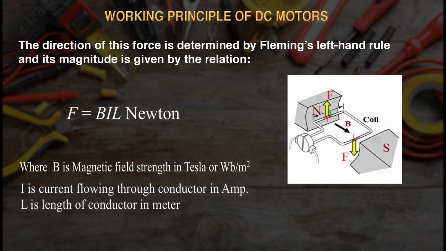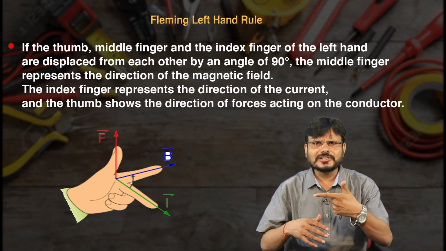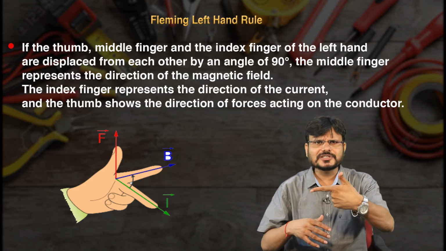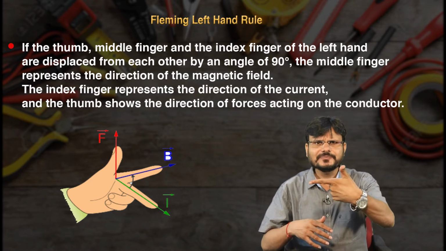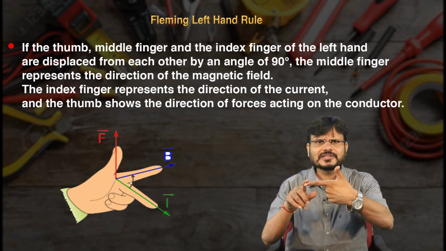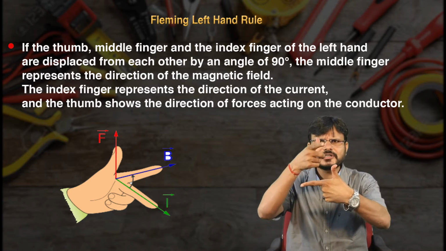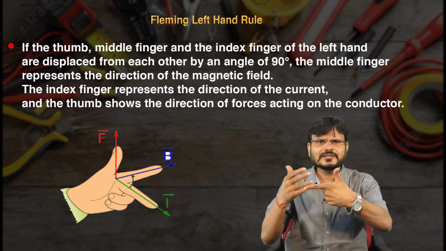So before going to discuss in detail the working principle of DC motor, first of all we have to understand Fleming's left hand rule. If the thumb, middle finger and the index finger of the left hand are displaced from each other by an angle of 90 degrees, the middle finger represents the direction of the magnetic field, the index finger represents the direction of the current, and the thumb shows the direction of the force acting on the conductor. Now we are going to discuss the working principle of DC motor.